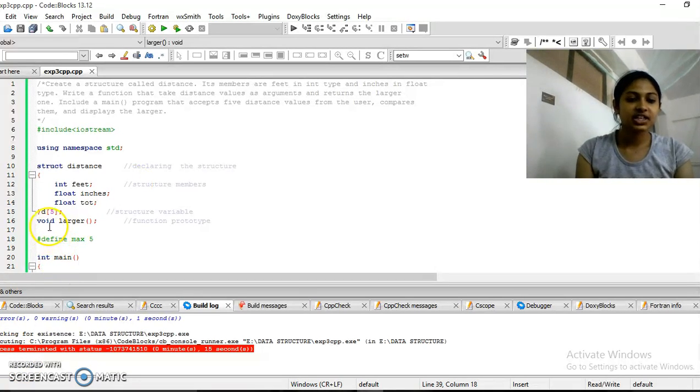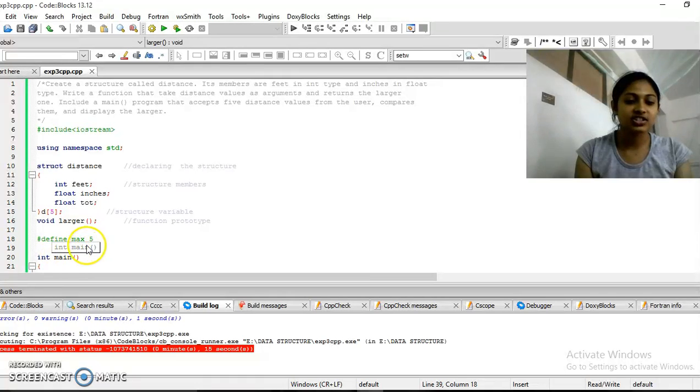So next, here I have declared the structure variable, that is d, and here I have taken 5, so it is an array. This is used so that I can take input for the 5 elements. Now void larger, this is the function prototype, that is I need to inform the compiler that I am declaring such a function. This has the return value of void and it has no parameters passed to it.